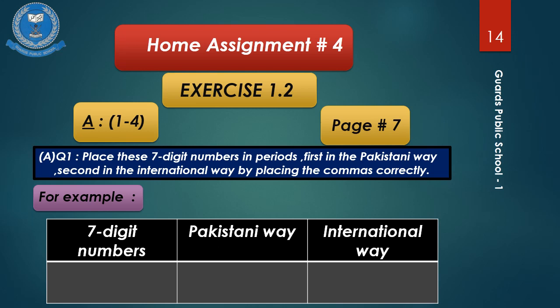Like the number is given 2714802. In the Pakistani way, it will be written as 27,14,802 and in the international way, it will be written as 2,714,802.